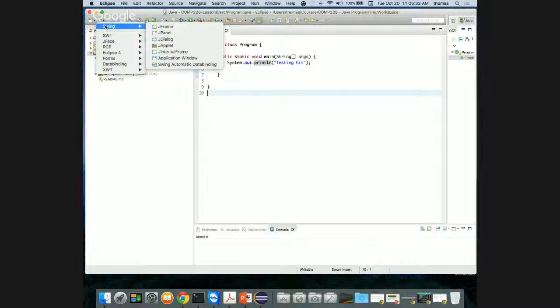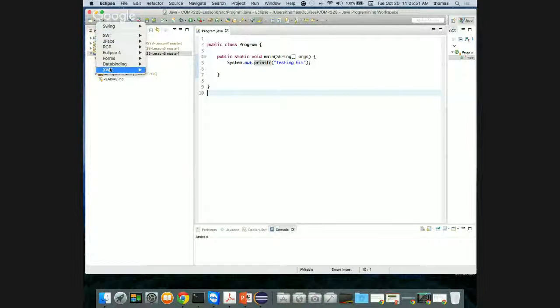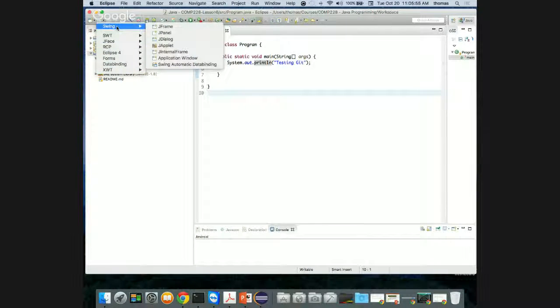Does everyone have that? Go look. Who does not have that? Put up your hand. You don't have it. All right. Why don't you have it? Because this is a module. It's a module that comes with Eclipse.